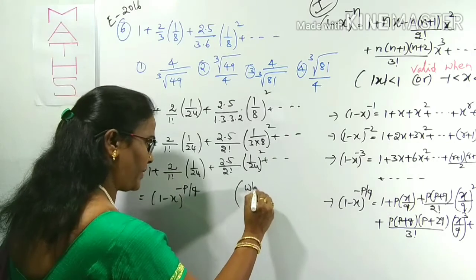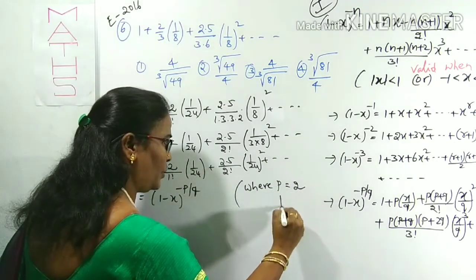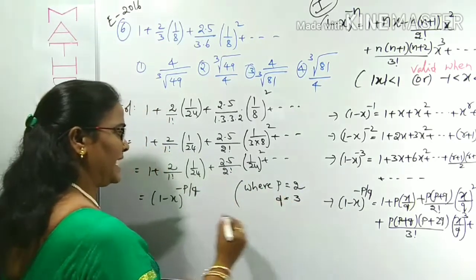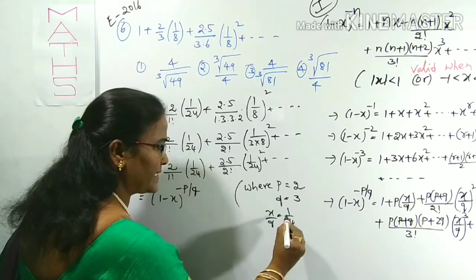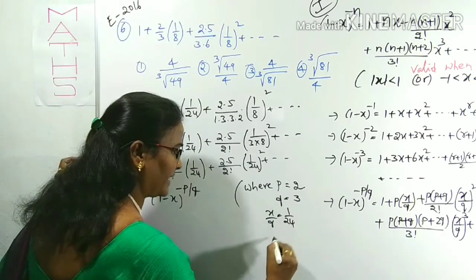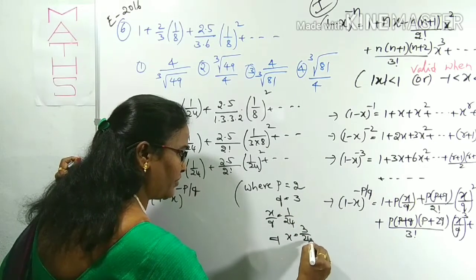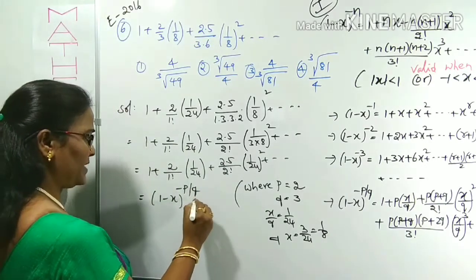Where p, what is the p value here? p is, write q, the difference of 5 and 2, 3. q is 3, and x by q is 1 by 24. Already q is 3, which means x is equal to q by 24, so 3 by 24 is 1 by 8. Now x is 1 by 8, we can use it.